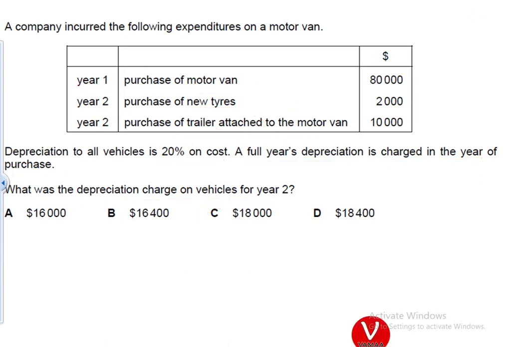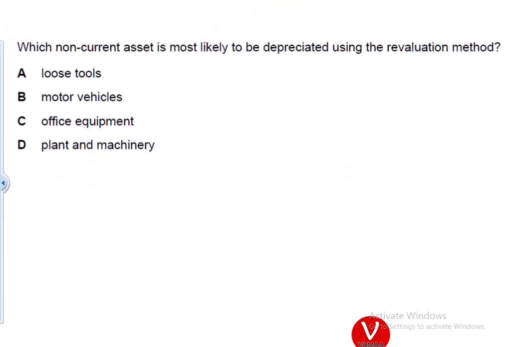Let's verify this. Okay, see, 80,000. Next question.